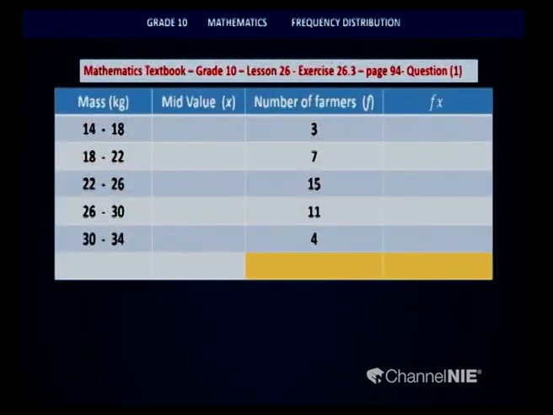On the first column of this table, I have put the class intervals, which denotes the mass of the beans being brought in kilograms. Then I have put another extra column for mid value. Then I have written down the number of farmers, after which I have taken another column fx.